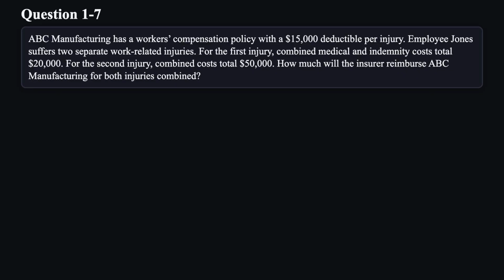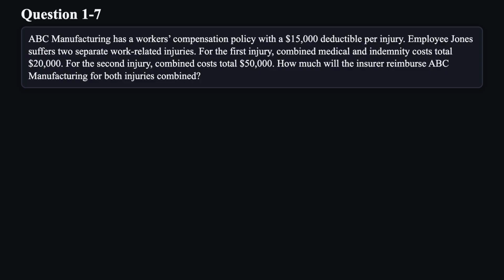Question 7. ABC Manufacturing has a workers' compensation policy with a $15,000 deductible per injury. Employee Jones suffers 2 separate work-related injuries. For the first injury, combined medical and indemnity costs totaled $20,000. For the second injury, combined costs total $50,000.